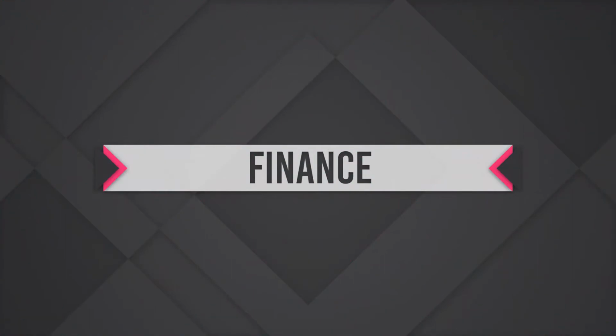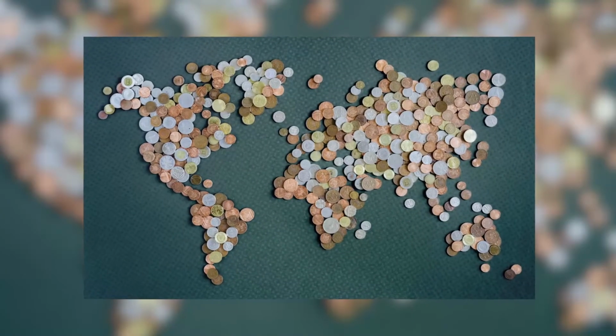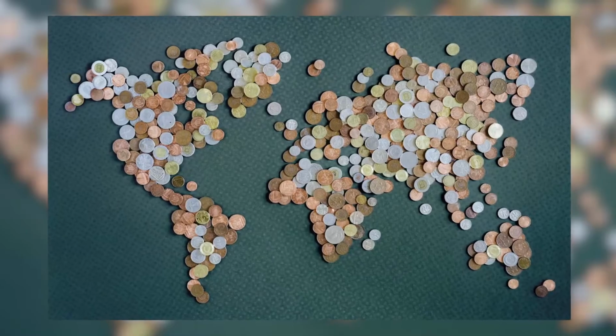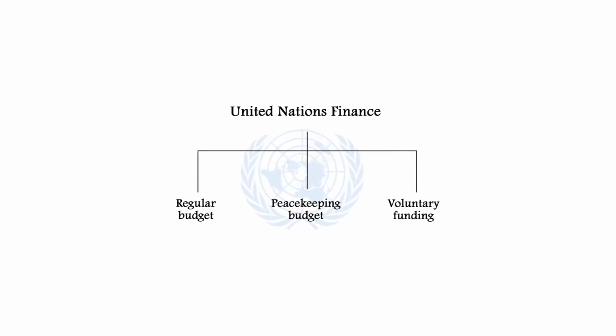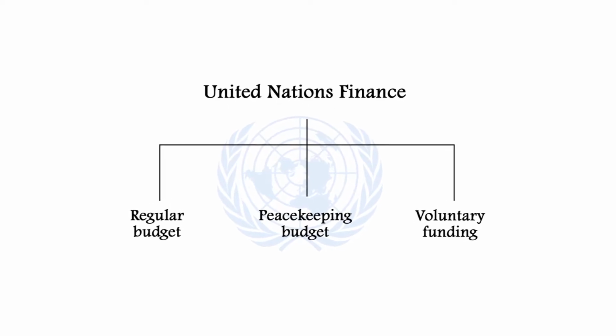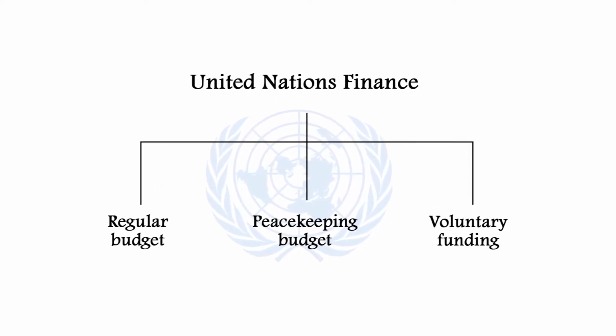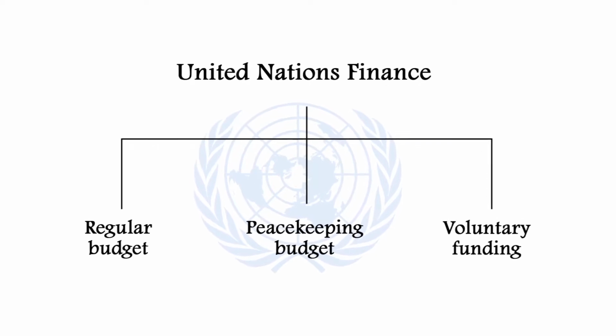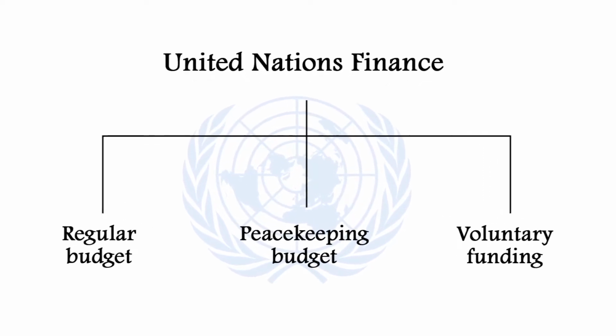One most important function of the United Nations is finance control of the United Nations functionalities. The work of the United Nations is financed by member countries through 3 budgets. Number 1, the regular budget. Number 2, the peacekeeping budget. And the last one, voluntary funding.